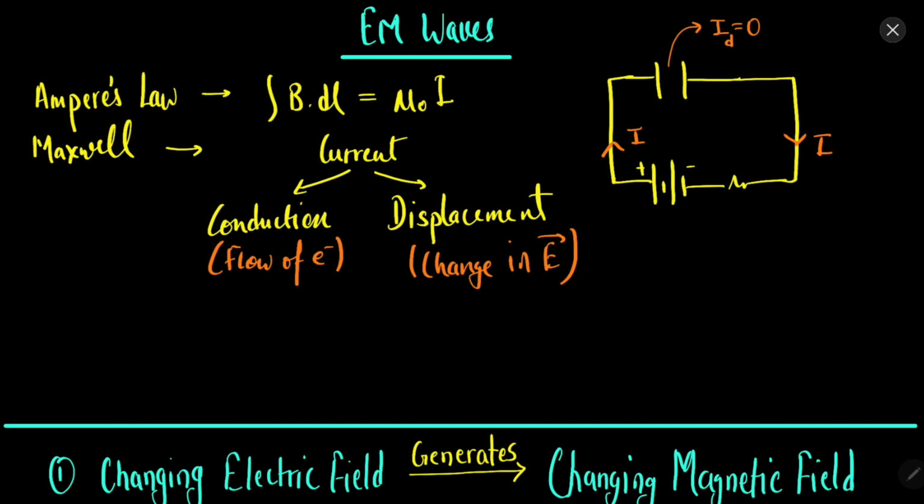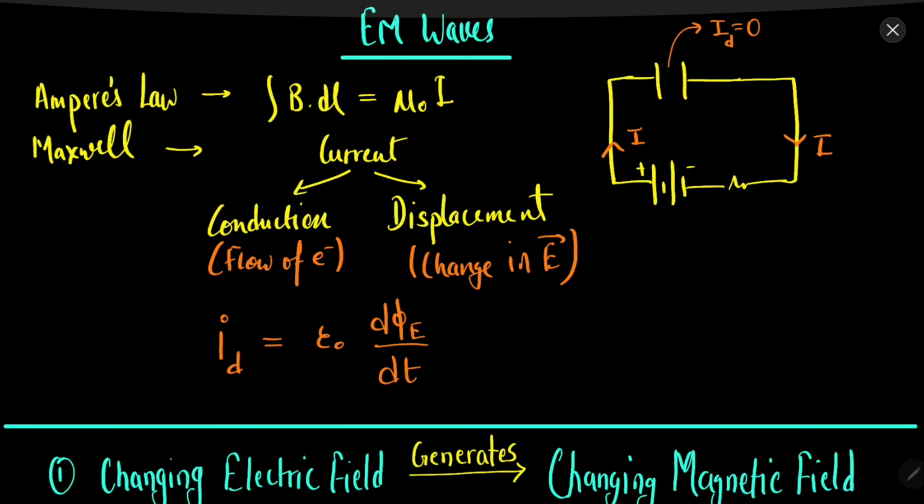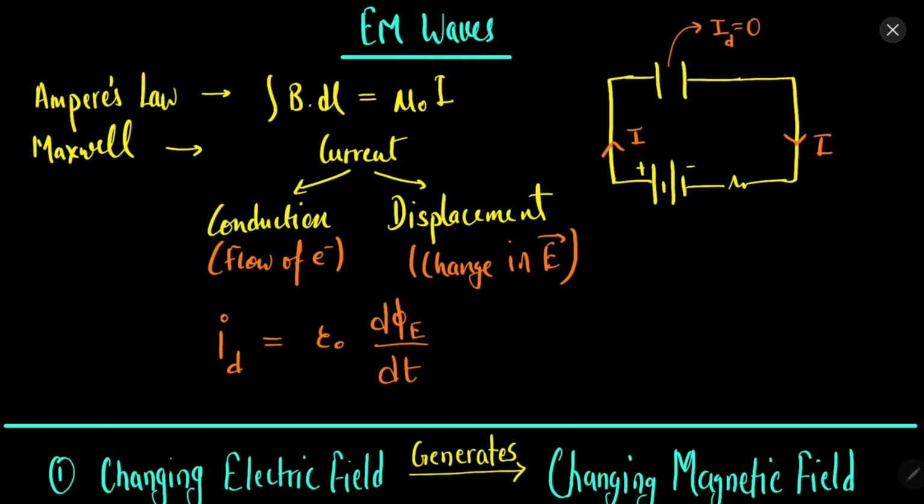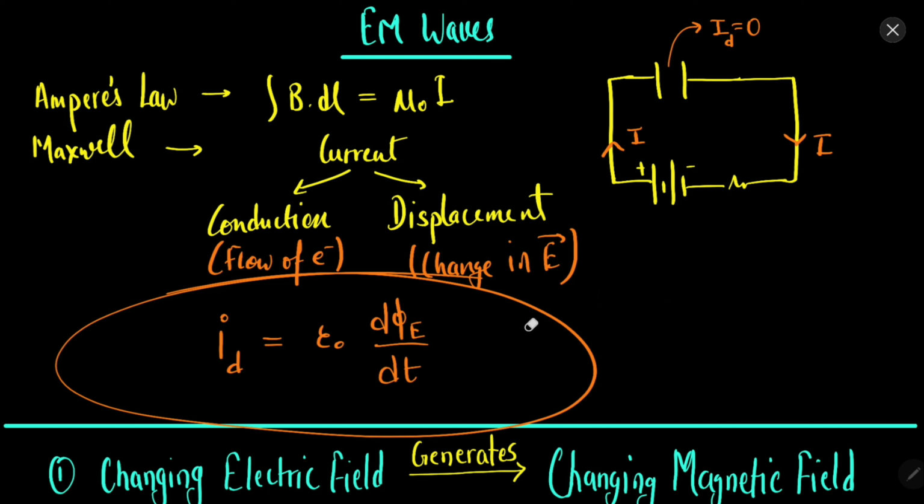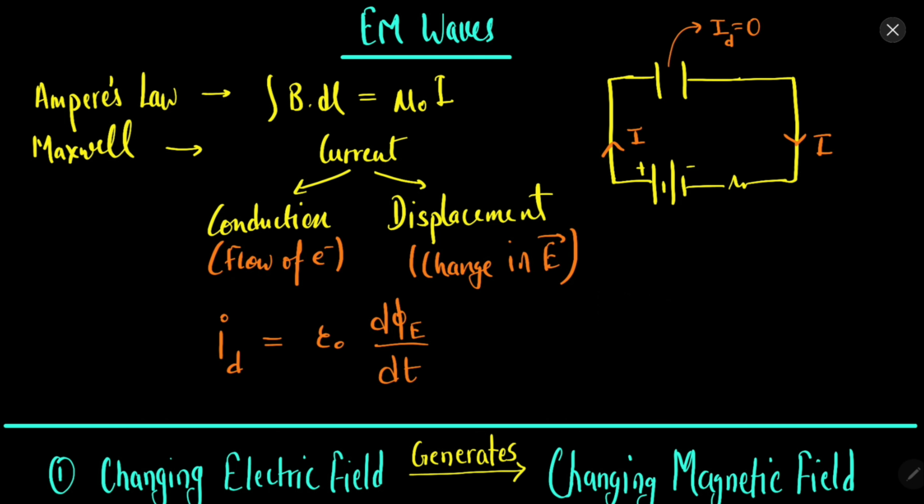It is not due to charges. Maxwell introduced this new term, and according to Maxwell, the formula for displacement current is epsilon naught d phi E by dt, the rate of change of electric flux with respect to time. So Ampere's law was modified by Maxwell, and the displacement current term was introduced in it.